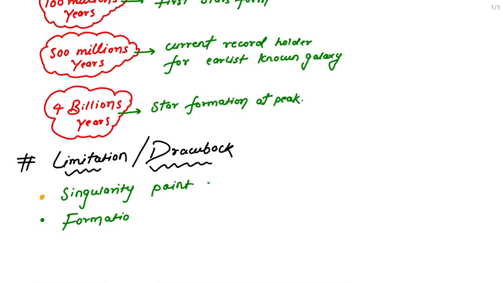He gave numbers only from galaxy to star formation, but after the explosion of the singularity point, he didn't talk about the duration for the formation of the universe. He talked only about the explosion of that singularity point, but that singularity point may exist in some other universe, right? So this is the whole Big Bang theory.